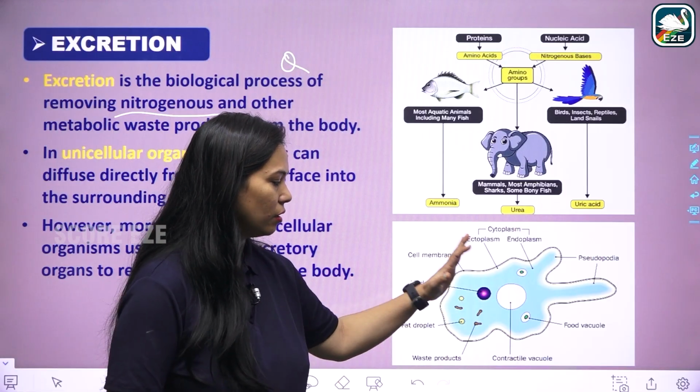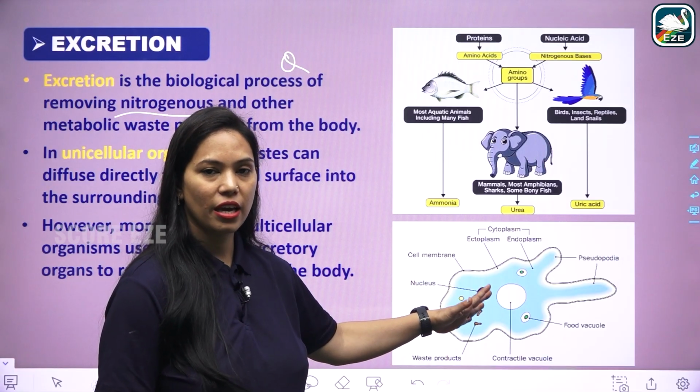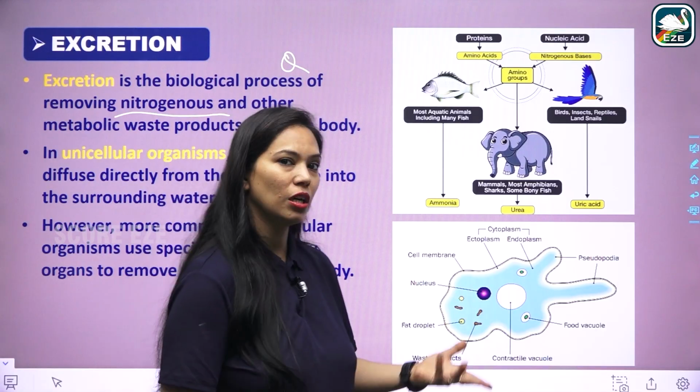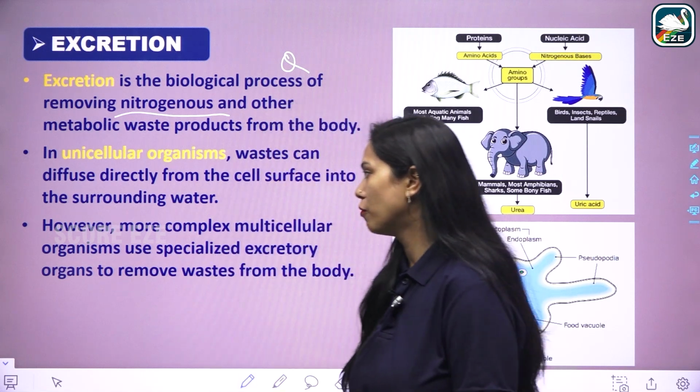They are having the waste material inside the body, in the cytoplasm. So, it has to be expelled with the help of diffusion only. It has to be removed through diffusion into the external environment.